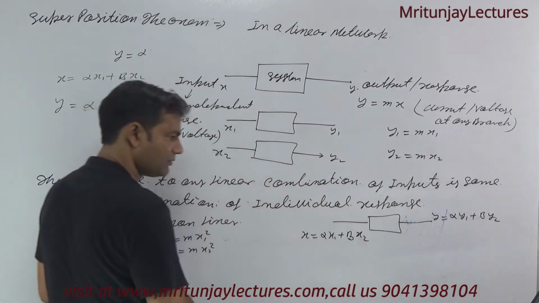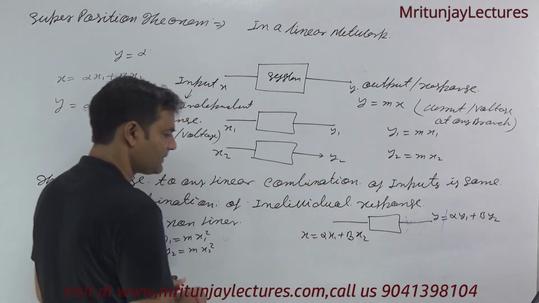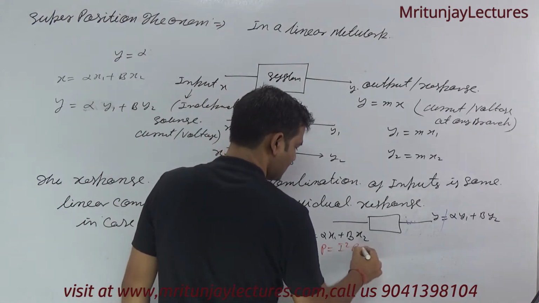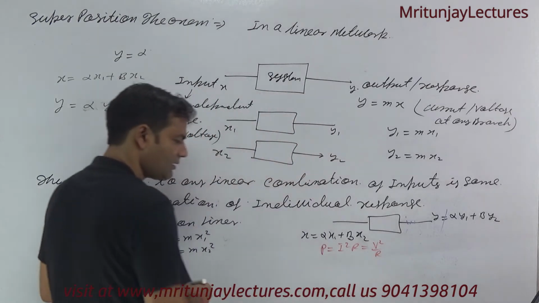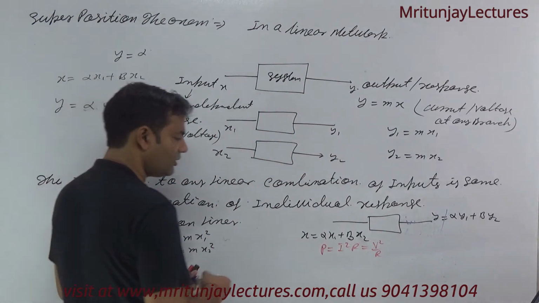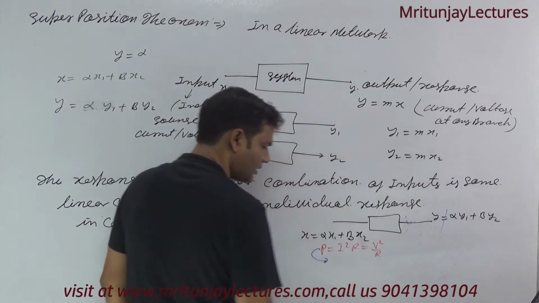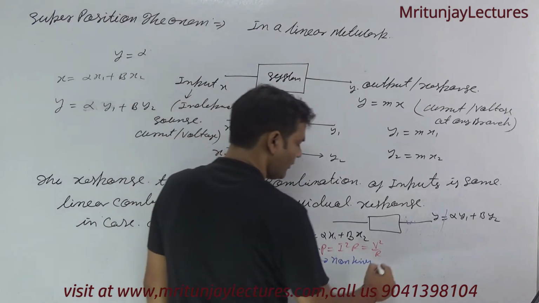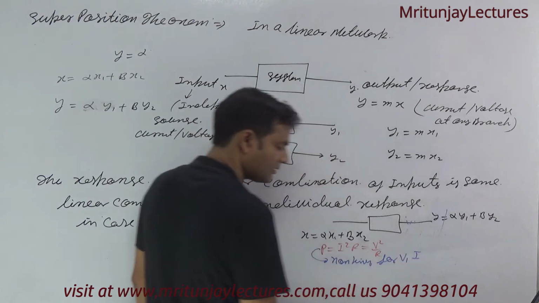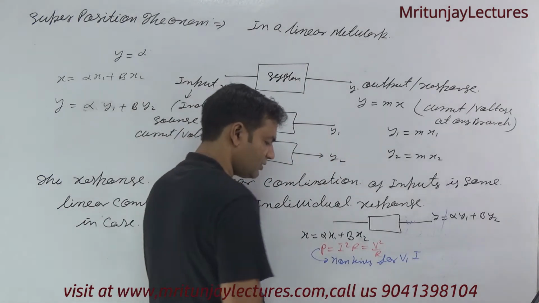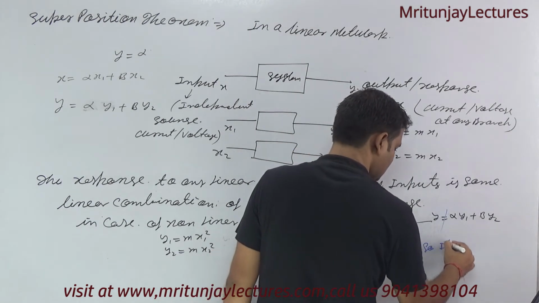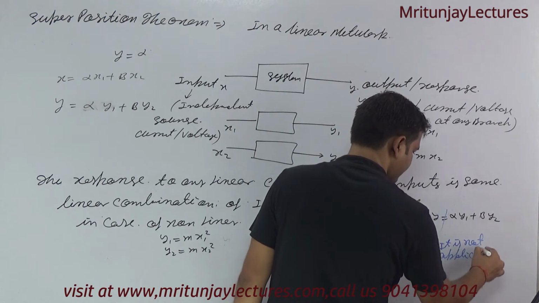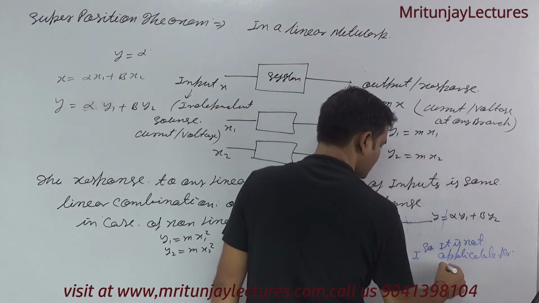If you face any problem regarding this, then tell me, sir, I face the problem. P is equal to, I know, I square into R, and P is equal to V square by R. P follows non-linearity for V and I. So it is not applicable for superposition.